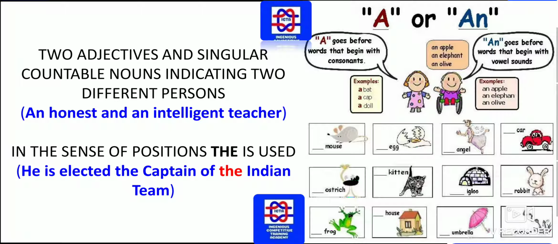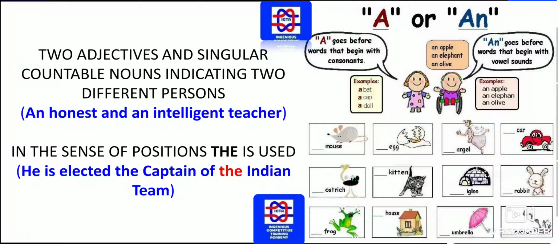So with two adjectives, honest and intelligent, and singular countable nouns indicating two different persons, we can use "an" directly. In honest, the H is silent and the vowel sound is present. In an honest and intelligent teacher, we use the indefinite article "an".